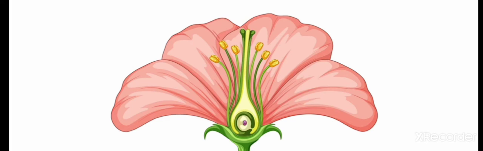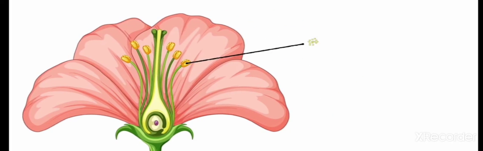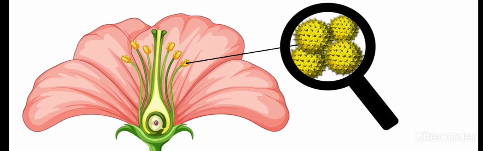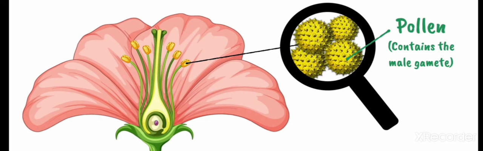The same general process happens in flowering plants also. They have male and female gametes which combine to produce a zygote. The male gametes of a flower are found in pollen grains, while the female gametes are ovules. A fertilized ovule develops into a seed which can develop into a new plant.